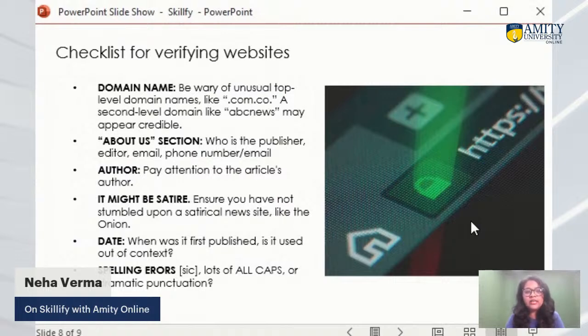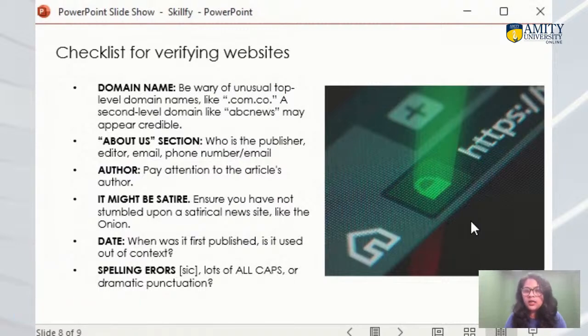A second level domain name like ABC News may appear credible, right? So whenever you are following information, always check the domain name, whether it's a commercial domain name or it is owned by any government. For example, if you are getting information which is released by government, the most authentic source for that information would be a government website with the domain name of .gov.